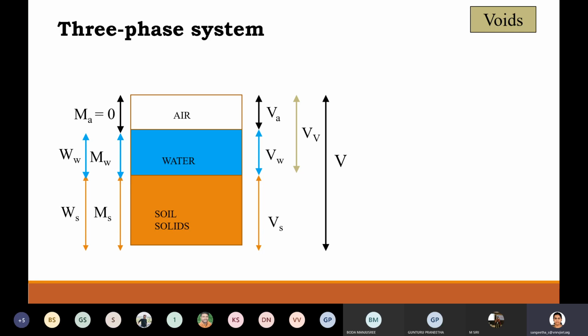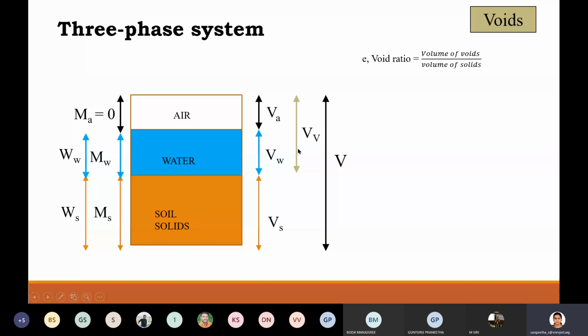So as you all know, our most familiar void ratio comes first. So what is void ratio? Ratio between volume of voids and volume of solids. So how much void space is there, and what is the ratio maintained between void space and the solid space. So that forms void ratio.